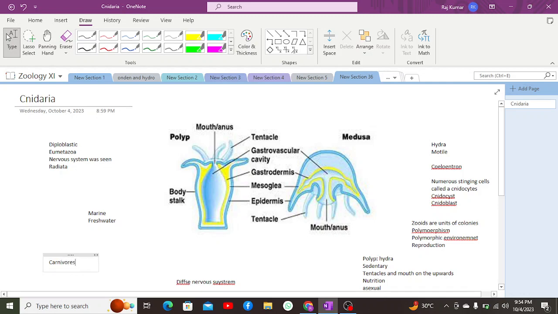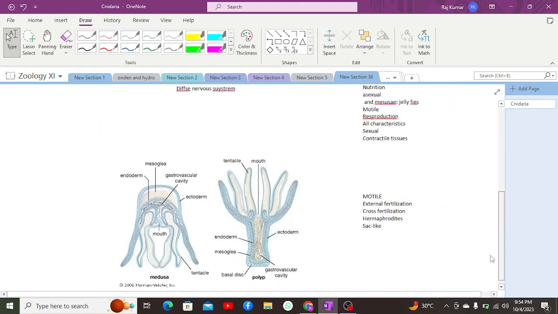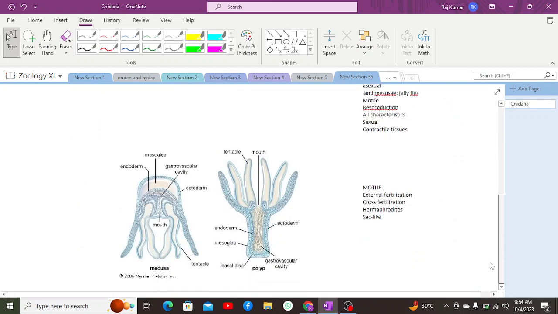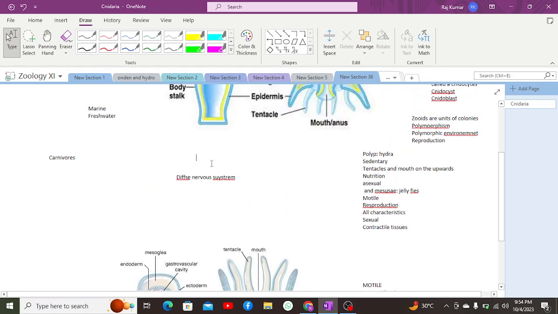That is why they have the nidocytes in order to paralyze or kill their prey. There are some key facts about the Cnidarians.